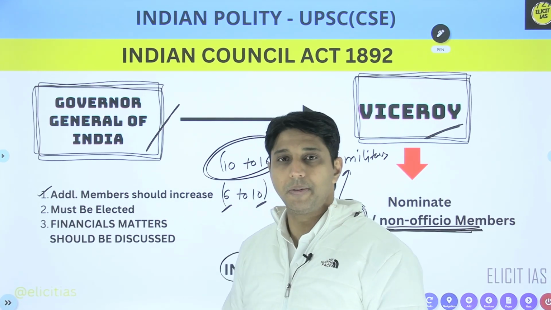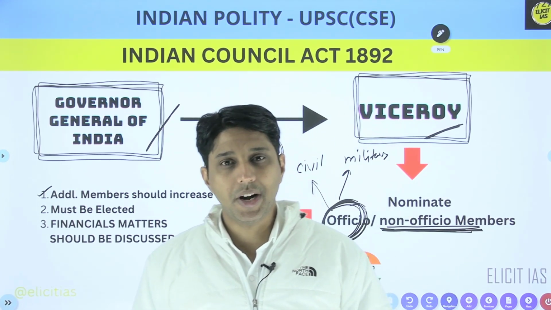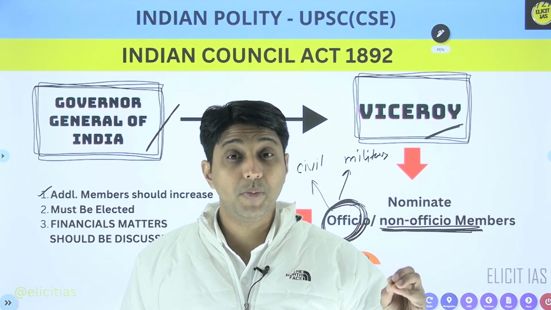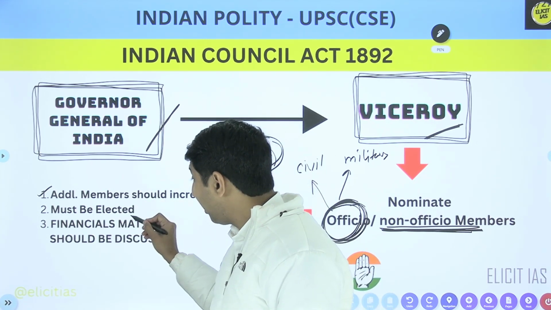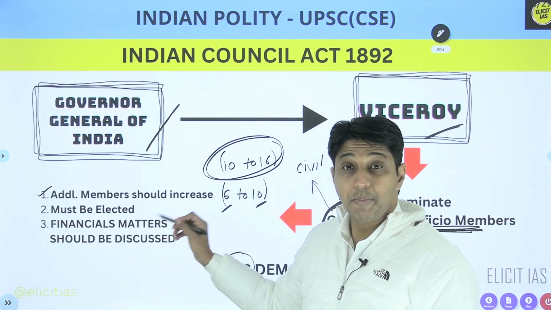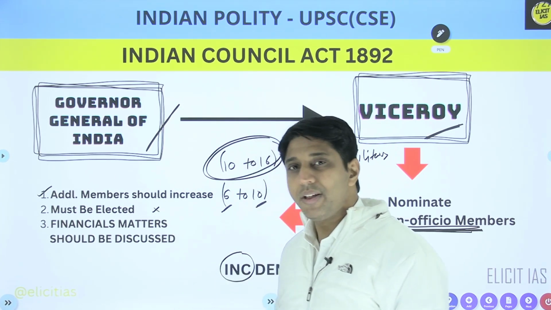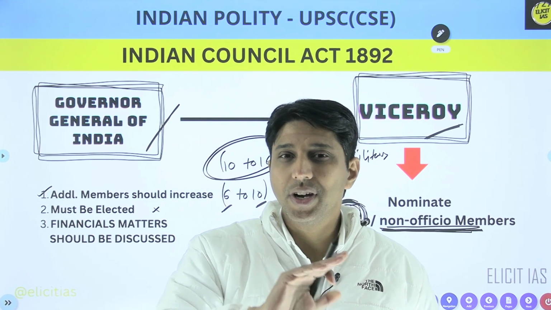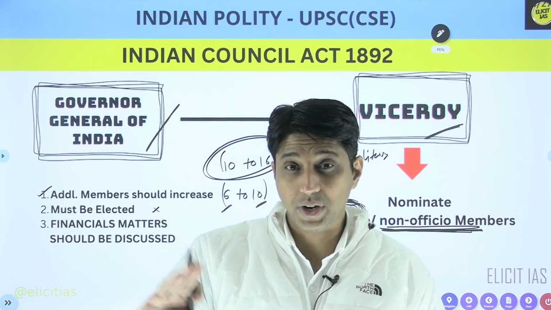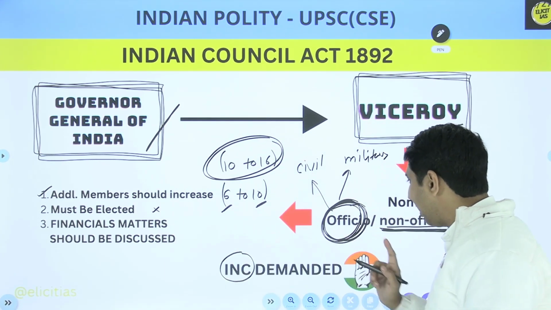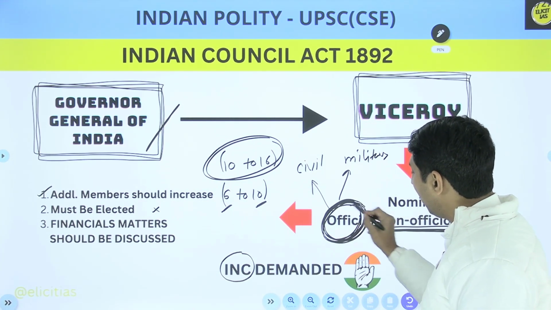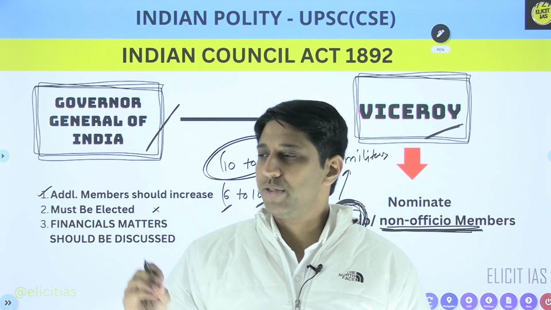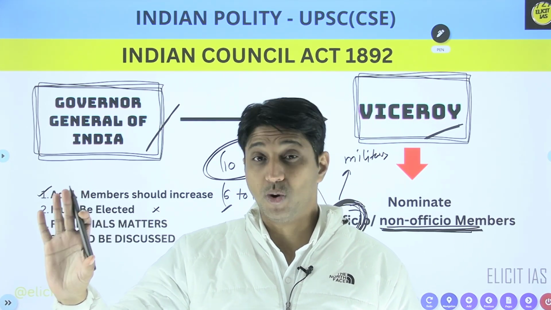So this was accepted. Now the Indian National Congress demanded, why are you always nominating? These members must come from election, so they must be elected. Was this accepted by the British government? No. Remember my dear friend, Britishers were very clever. The Viceroy said no, these will always be nominated. Although a little difference is there. Official members will be nominated by the Viceroy, and the rest of the members may get nomination from different institutions. This is okay. Fine.